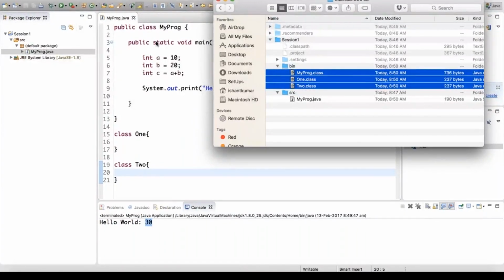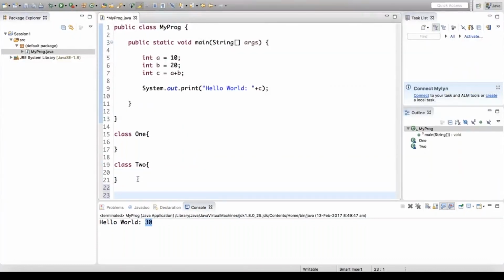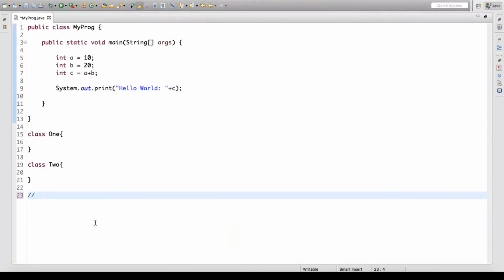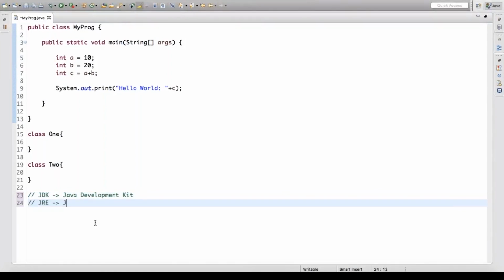So once you come up with the Java program, any number of classes you write in your program, you will get the same number of byte codes within your bin directory. So we got two important concepts in Java. The very first one is JDK, which means Java Development Kit. JDK will also install one more thing known as JRE, Java Runtime Environment. So what are these two?